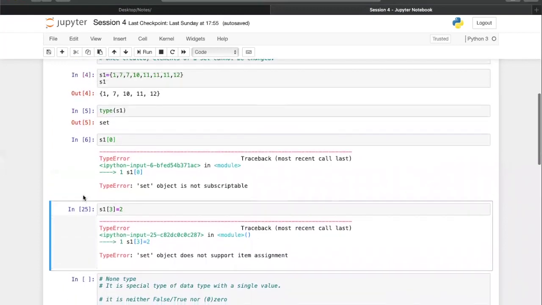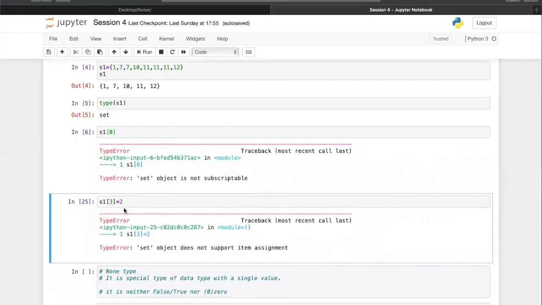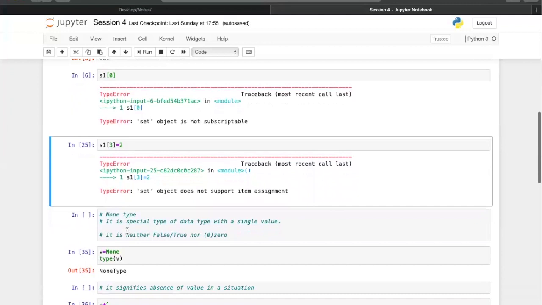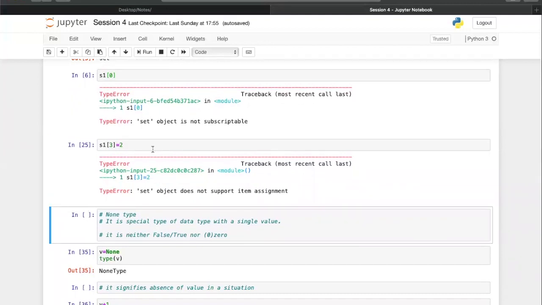Even if I try to change the element sitting at the third position, it does not identify what is at the third position. It is just a collection. So it says that I cannot do an item assignment at a position because I don't know what the position of 3 is. There is no position called 0, 1, 2, 3, nothing like that. Okay. So this was all about sets. So we have seen that it is a collection of unordered objects, there is no order to it, and they are all distinct objects. Even if you try to duplicate elements, it will sort it up and give you the unduplicated distinct objects.